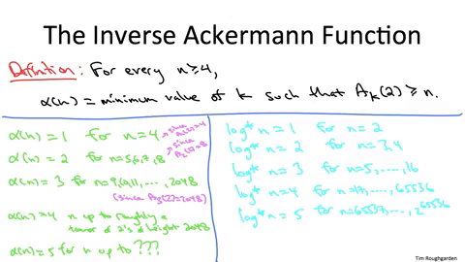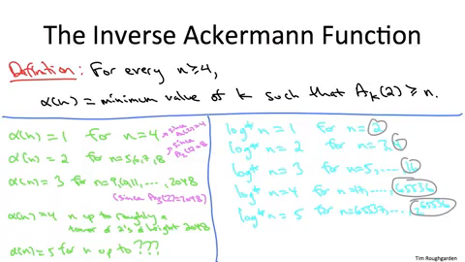Looking at the left and the right-hand sides, though, we see that there really is a qualitative difference between the rate of growth of these two functions, with the inverse Ackermann function in fact growing much, much slower than the log star function. So perhaps the easiest way to see that is to look at the right-hand side, and on each of the lines on the right-hand side, look at the largest value of n so that log star is a given number. So for example, in the third line, the largest n such that log star of n equals 3 is a tower of 2's of height 3, 2 to the 2 to the 2, also known as 16. Similarly, on the fourth and fifth lines, the largest n that give values of log star equal to 4 and 5 are a tower of 2's of height 4 and a tower of 2's of height 5.